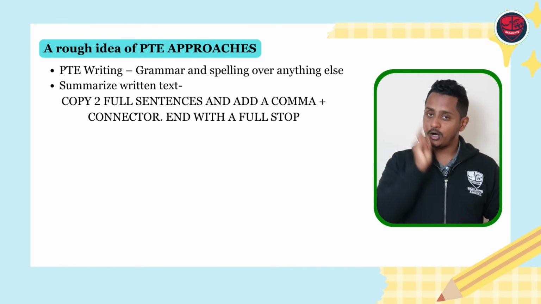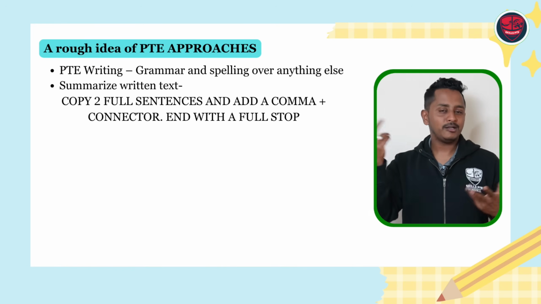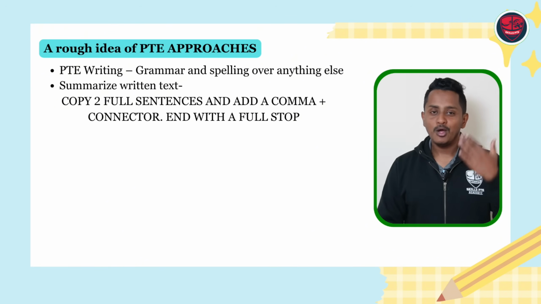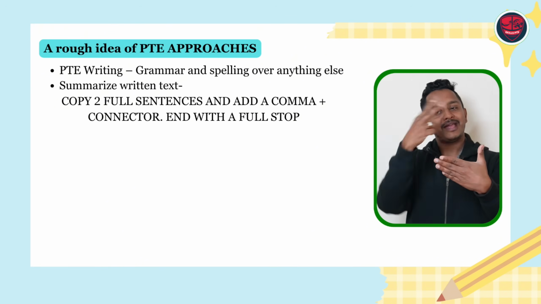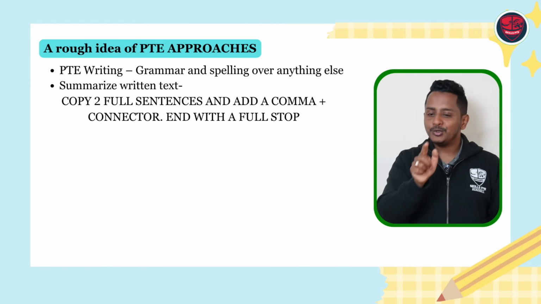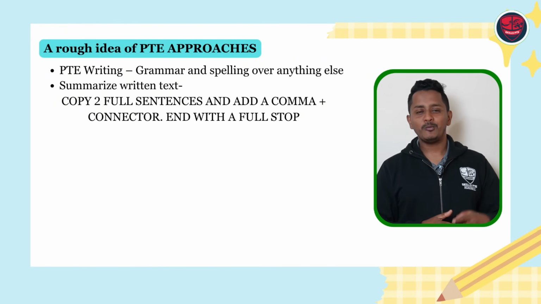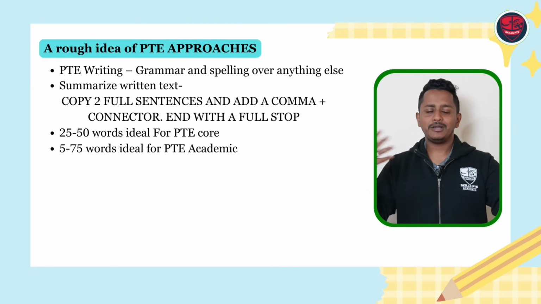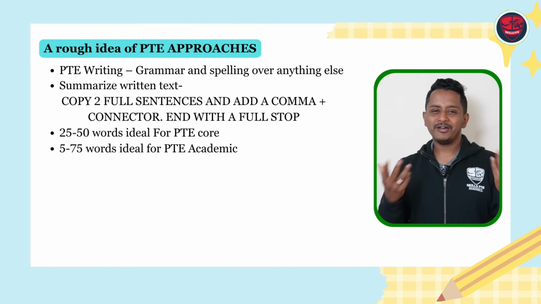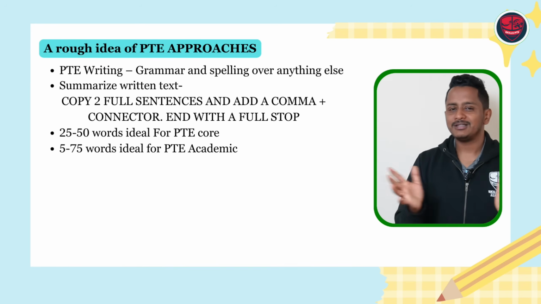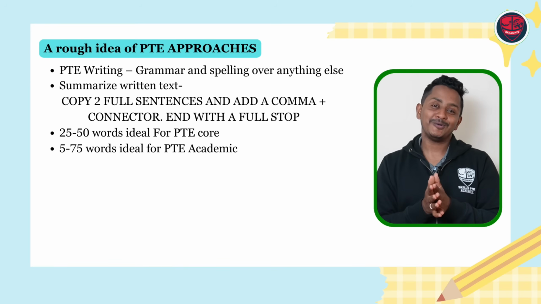Very, very important. You've got to add a comma and a connector, like but or and, and towards the end put a full stop. Once you add a connector, the very next letter after the connector, make sure it is starting with a small letter. Towards the end, don't forget to put a full stop. 25 to 50 words for PTE Core, 50 to 75 words for PTE Academic. My recommendation is 35 to 40 words for both the exams. That would definitely give you a very good score towards your writing.